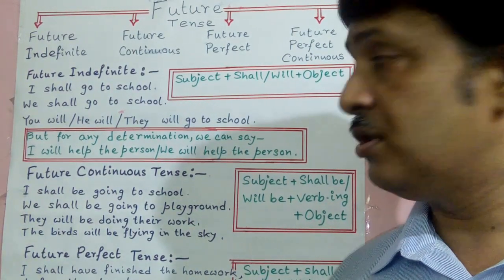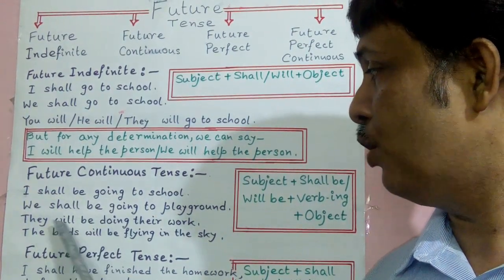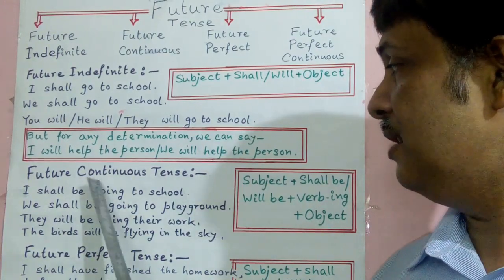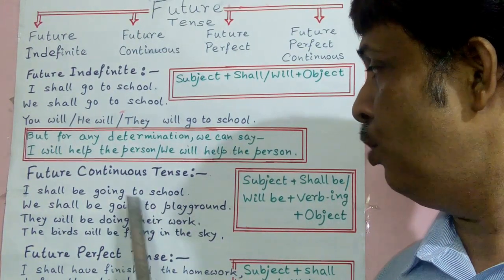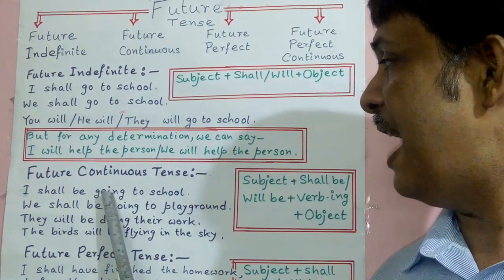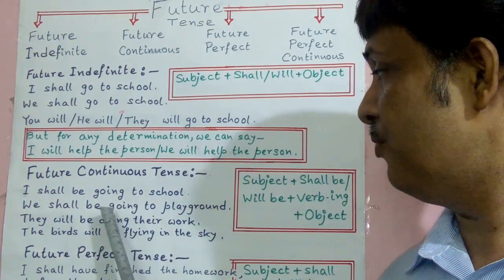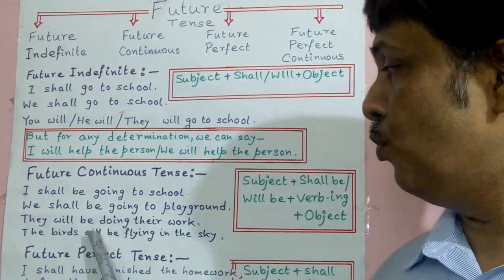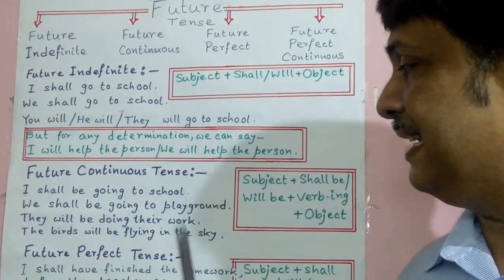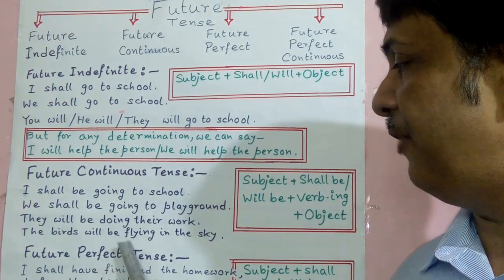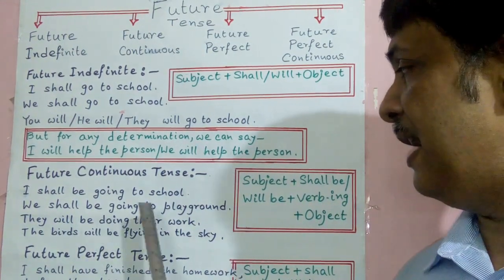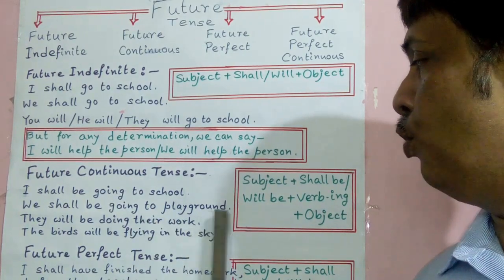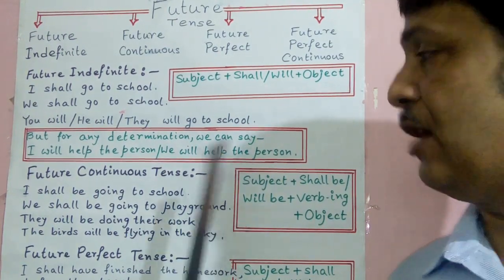Here what do we use? Shall be or will be. And the object is to school, and the verb with ing is used. Here with the verb go, ing is used. With the verb do, ing is used. With the verb fly, ing is used. And the remaining part is the object: to school, to playground, their work, in the sky.